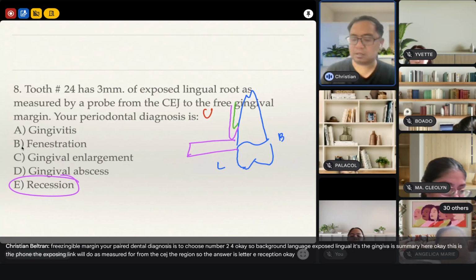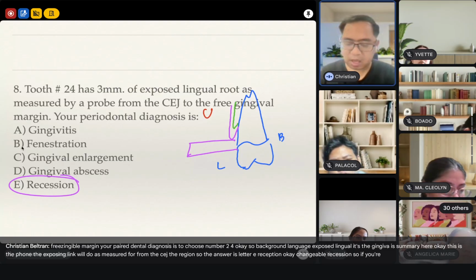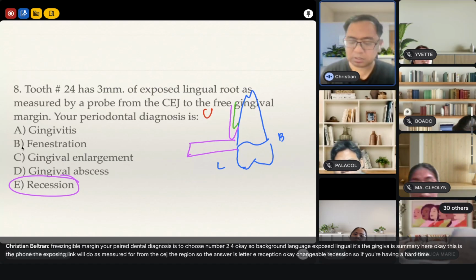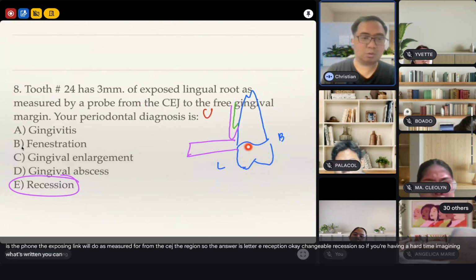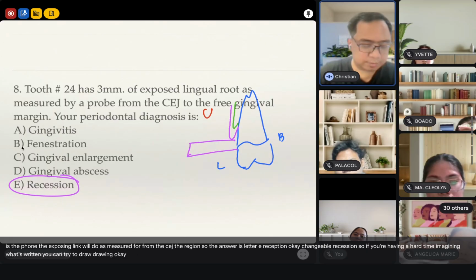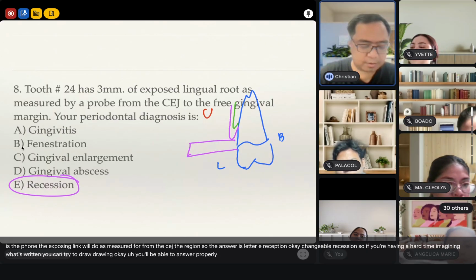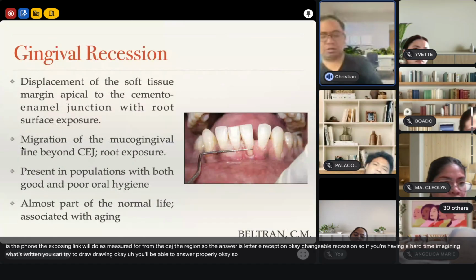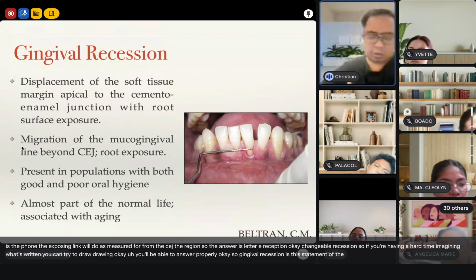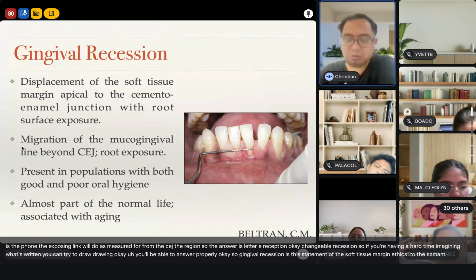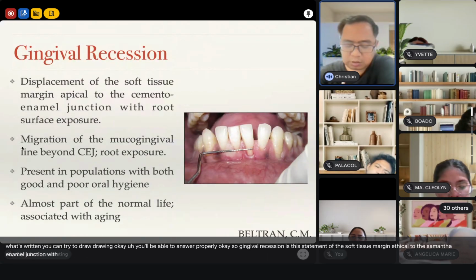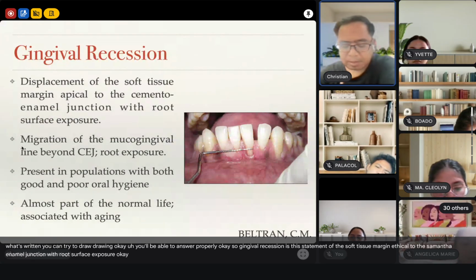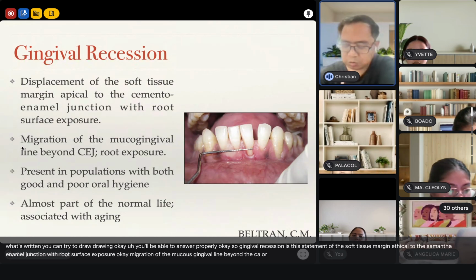Okay. Gingival recession. So if you're having a hard time imagining what's written, you can try to draw. Drawing mo, para you'll be able to answer properly. So gingival recession is displacement of the soft tissue margin apical to the cemento-enamel junction with root surface exposure. Okay? Migration of the mucogingival line beyond the CEJ, or root exposure. Okay?